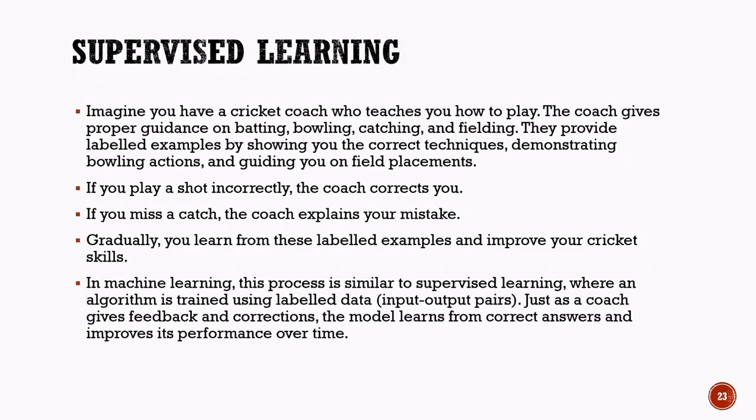If you play a shot incorrectly, the coach shows you the proper technique. If you miss a catch, the coach explains what went wrong and how you can improve. As you continue practicing and receiving feedback, your skills gradually improve. You learn by studying correct examples and understanding your mistakes. This is very similar to how supervised learning works in machine learning.